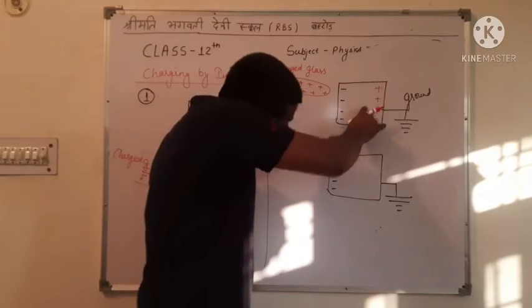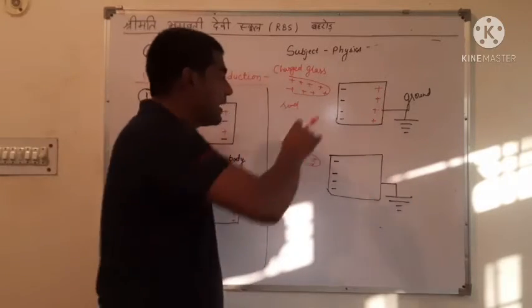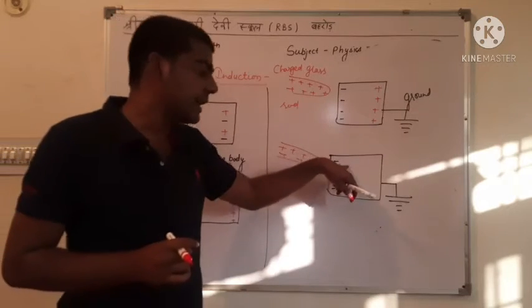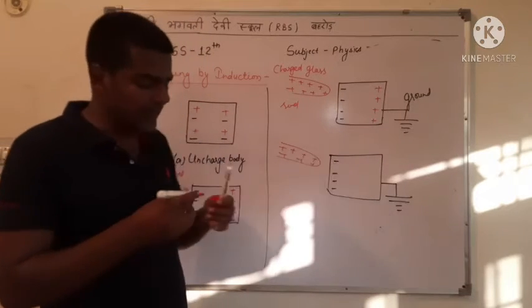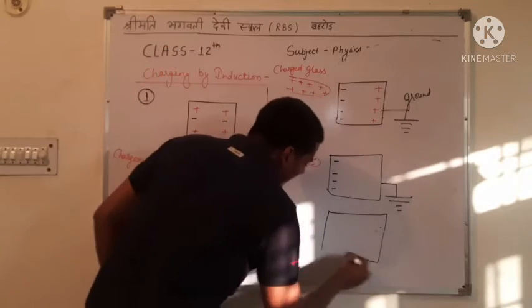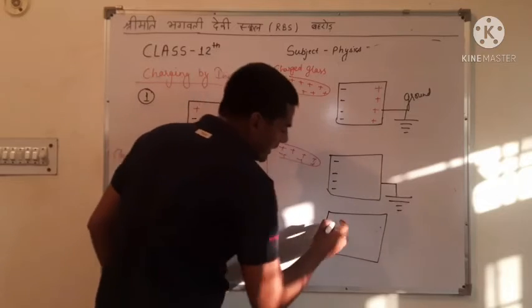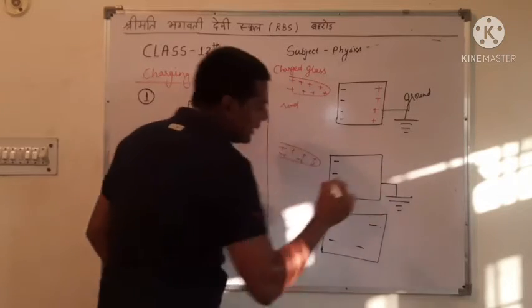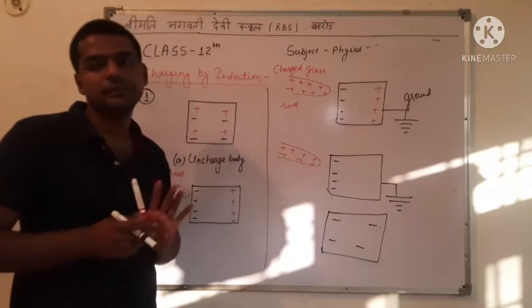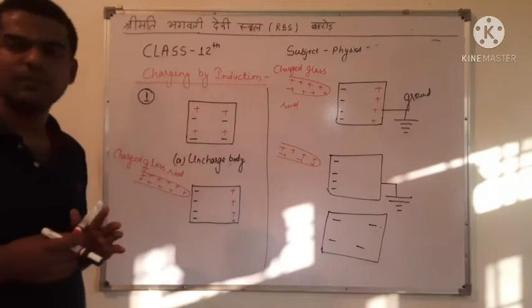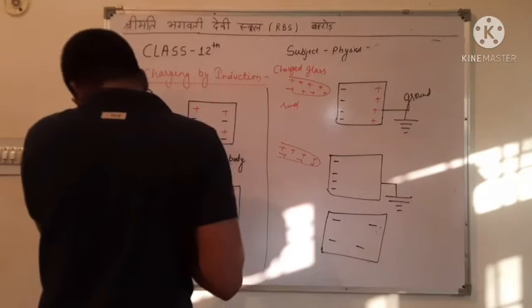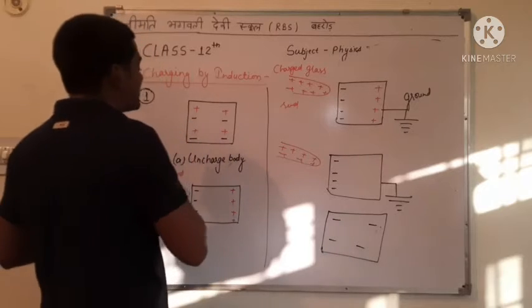The positive charges are grounded and the negative charge which is attracted by the glass rod is available in the uncharged body. And next we take away the glass rod, then the negative charge is available in the uncharged body. At first the body is uncharged, means the total charge of the body is 0.